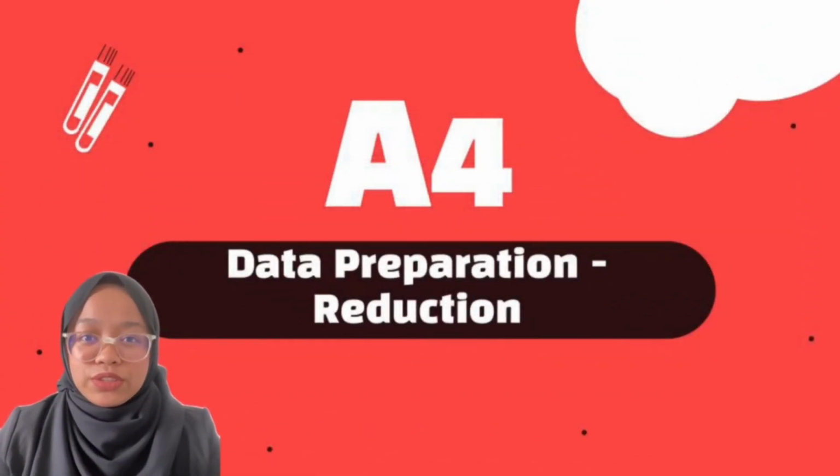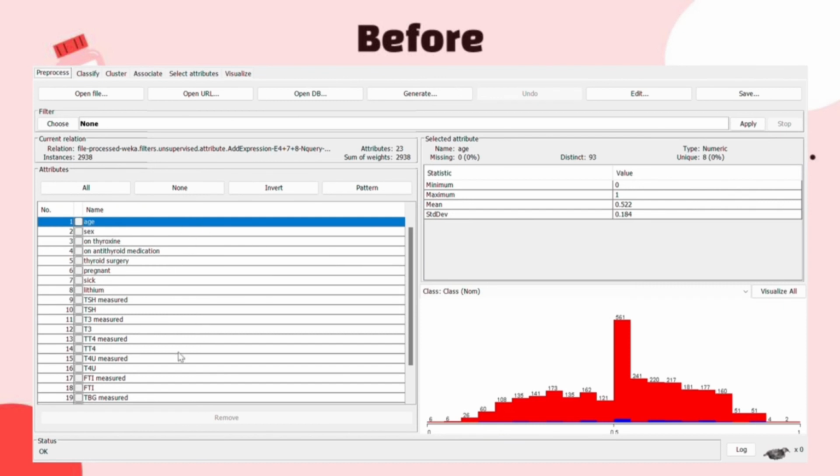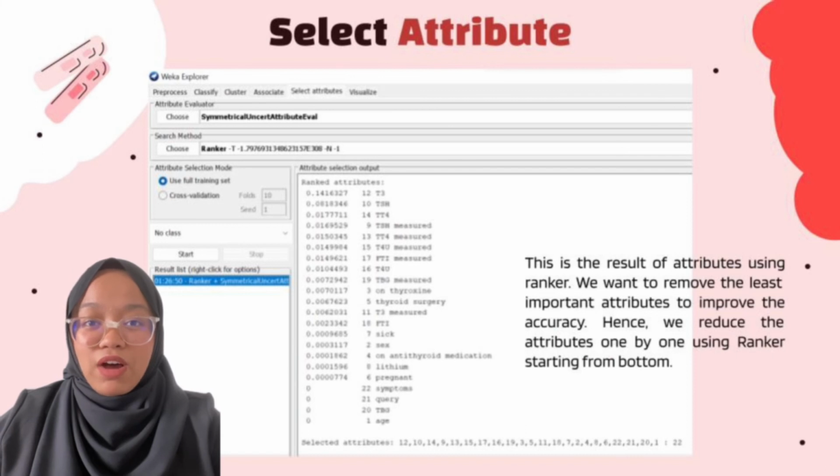Moving on to A4, data preparation, which is reduction. As you can see, there are 23 attributes before we do reduction. These are the list of attributes that we have. This is the result of attributes using ranker. We want to remove the least important attributes to improve the accuracy. Hence, we reduce the attributes one by one, starting from the bottom.